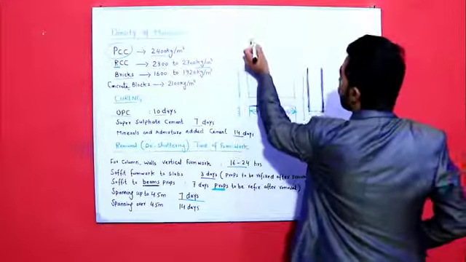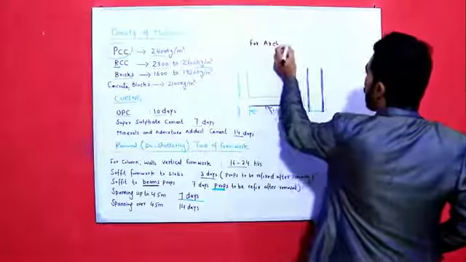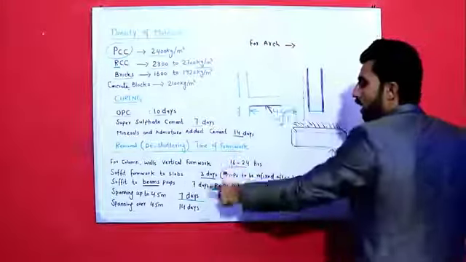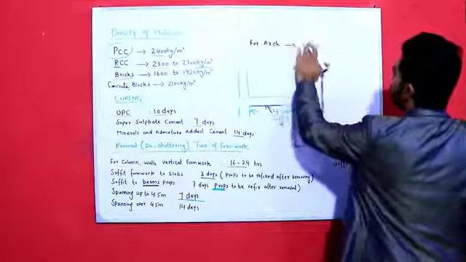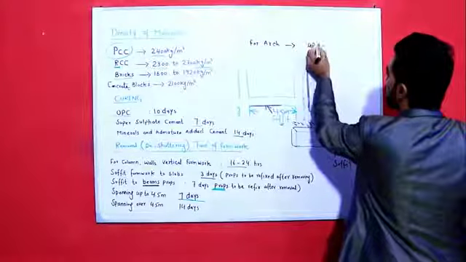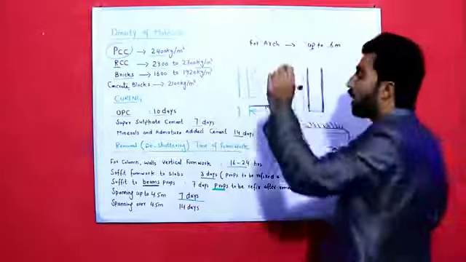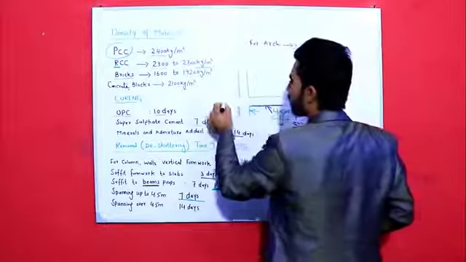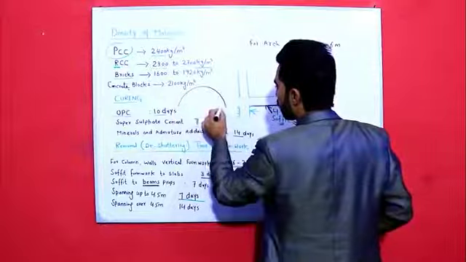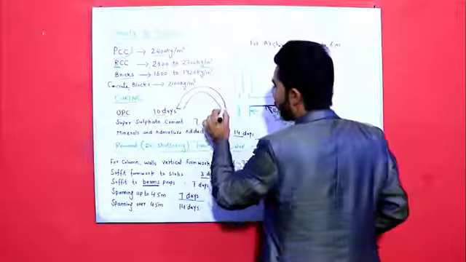So guys, also one other question. For arc, if the spanning is up to 6 meters, like this one, this is called arc, and many students are telling it arch.